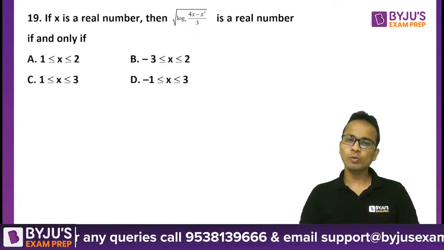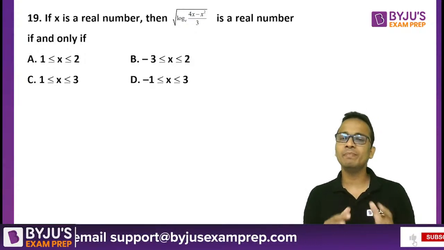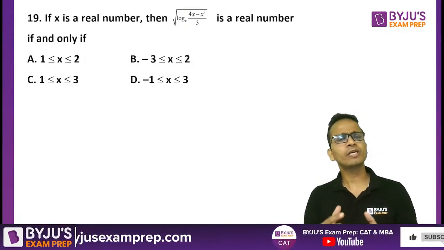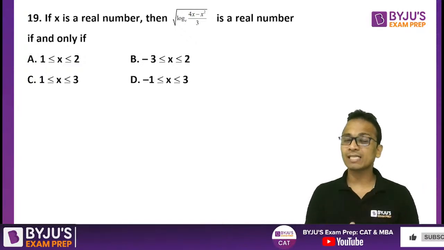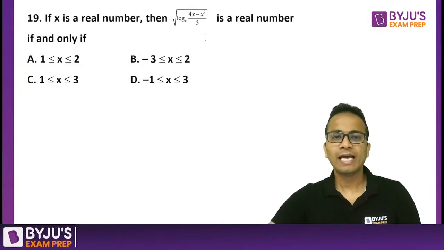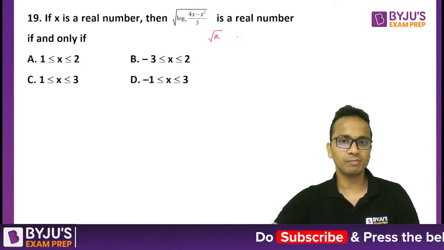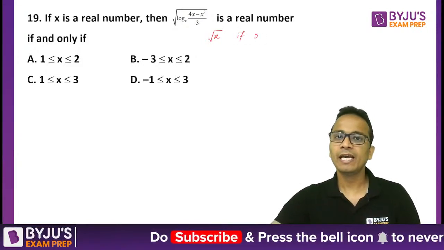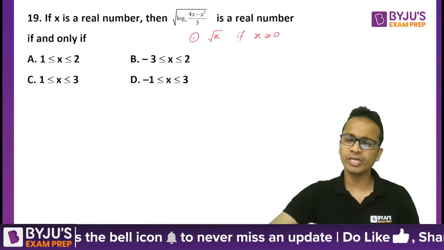Now, there are two ways of solving this. One is using the options. You can start eliminating the options. Otherwise, you can directly start solving this, but you need to understand the basics of logarithms. First of all, the square root of x will be a real number if x is greater than or equal to 0. This is one point that you need to know.